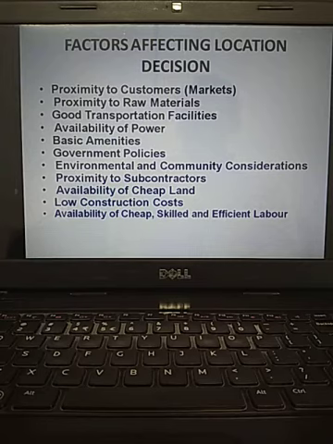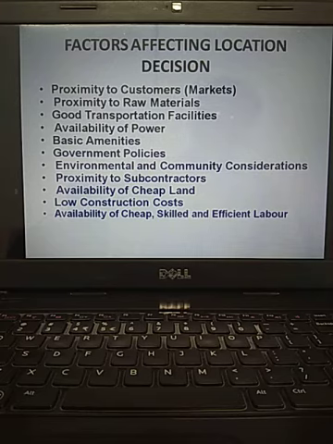Basic amenities. Under basic amenities you can consider even power, besides that water, security, all these things. Government policies. Most of the time, our Telangana government, isn't it? You will be observing in the media. They have framed such policies that within days, for any kind of business here, getting a permission is very, very simple.